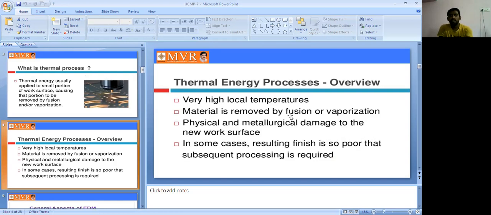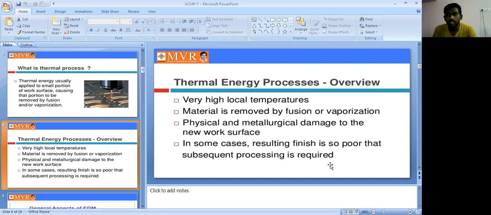So what does the thermal energy process mean here? A very high local temperature is used, and material is removed by fusion or vaporization. Physical and metallurgical damage to the new workpiece surfaces can also be seen here. In some cases, the resulting surface finish is so poor that subsequent processing is required.